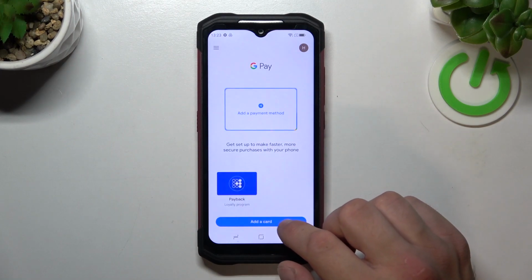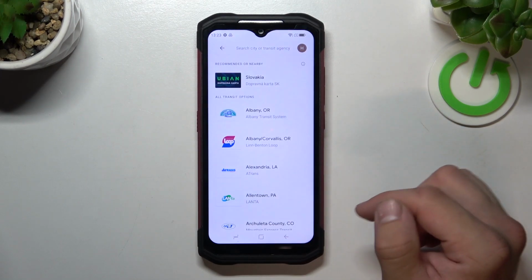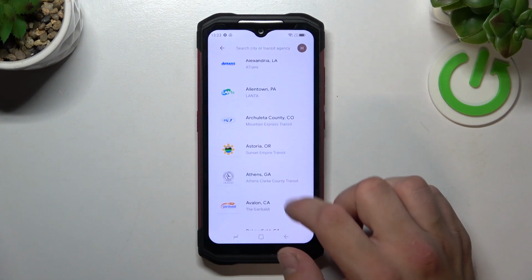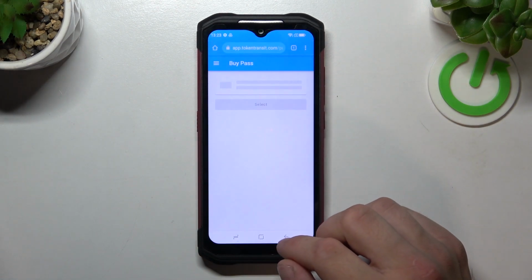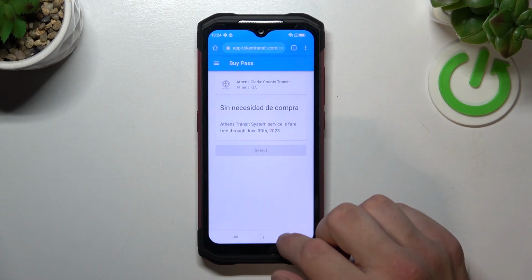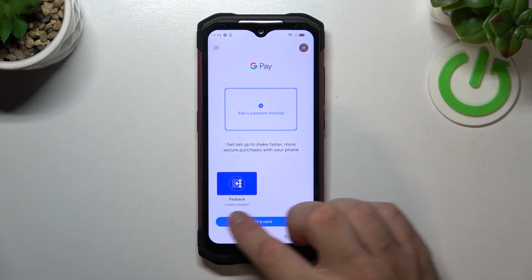And the last card you can add is public transport. Firstly enter transit, find your public transport, select it. You'll be redirected to a website where you have to finish the inside form. All of your cards will appear right here.